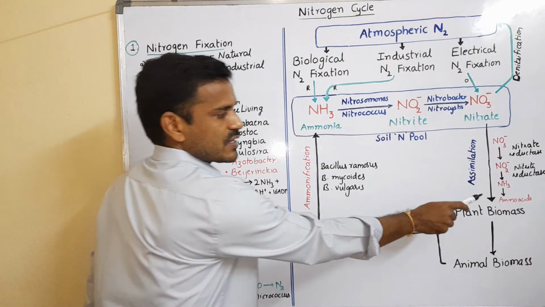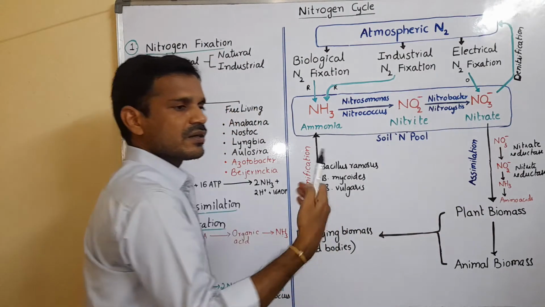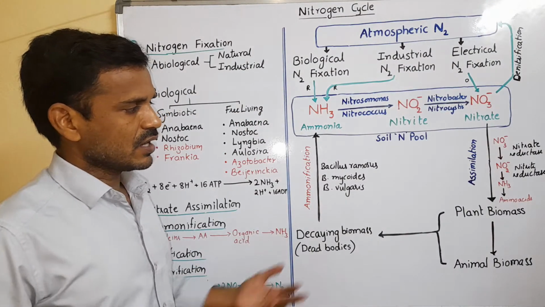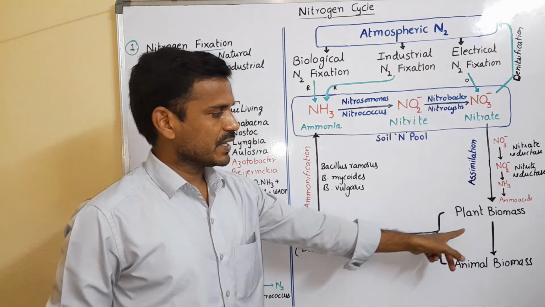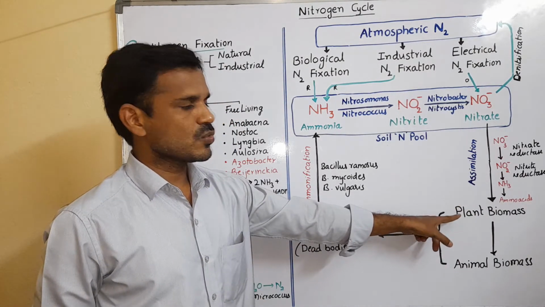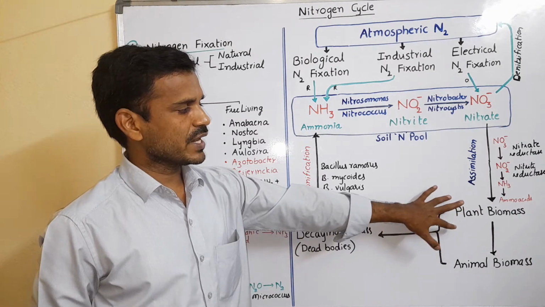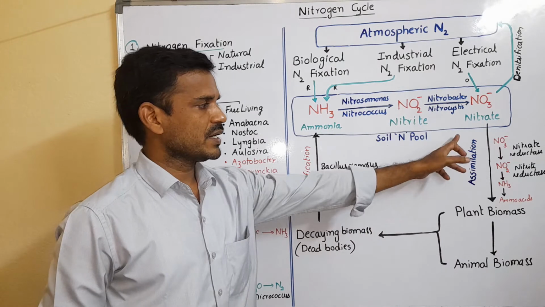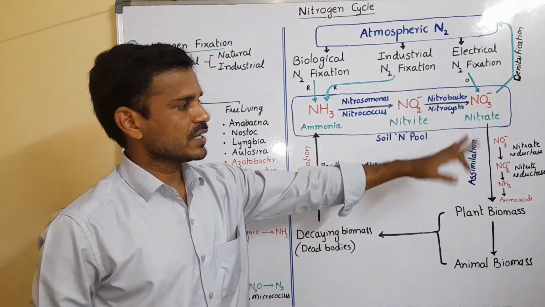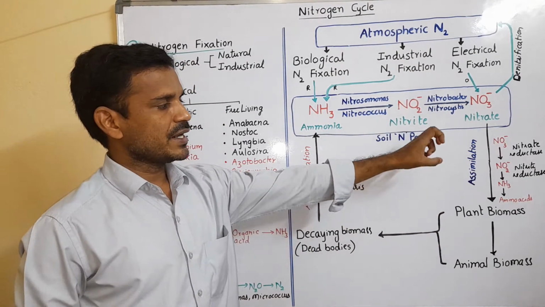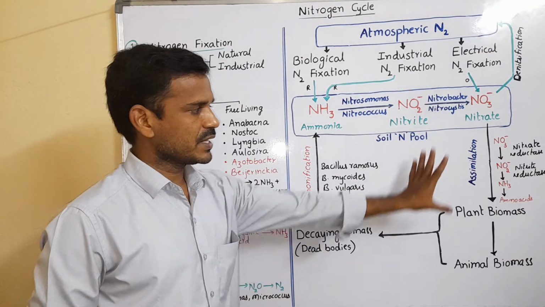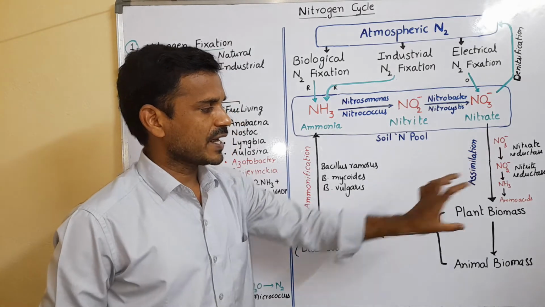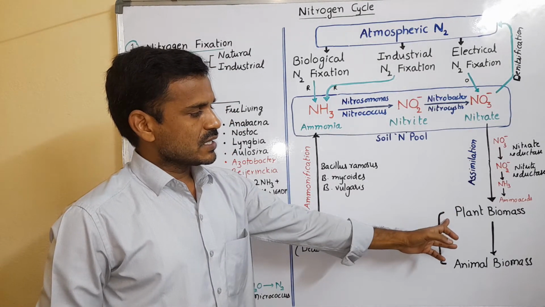These amino acids are involved in protein synthesis. Proteins are involved in hormones, enzymes and different organic compounds. So the plant material mainly has proteins, hormones, enzymes and nucleic acids. Here nitrogen is present in different forms. To complete that step, nitrate is absorbed and converted into amino acids and proteins. The complete step is assimilation.